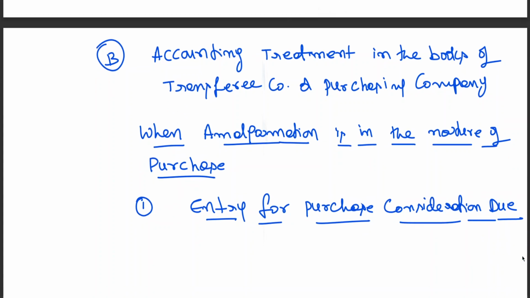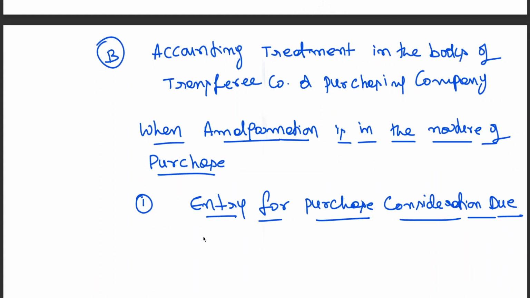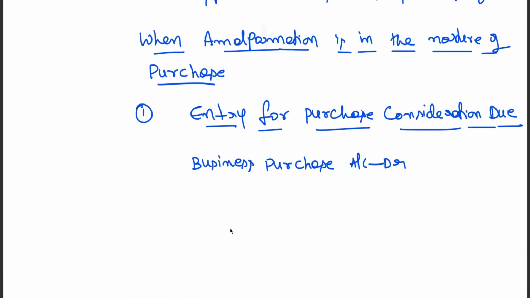Entry for purchase consideration due: Business purchase account debtor, to liquidator of vendor company.